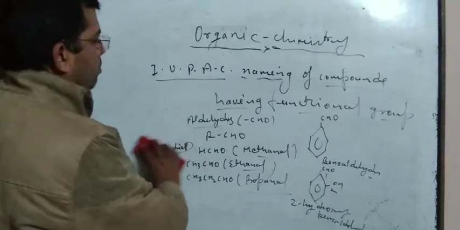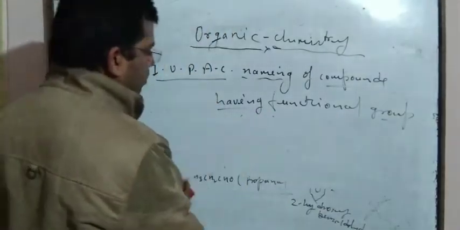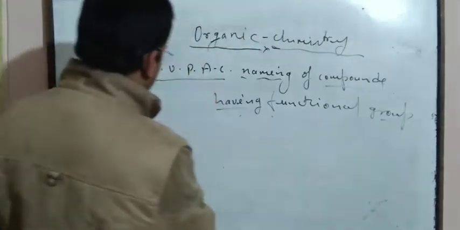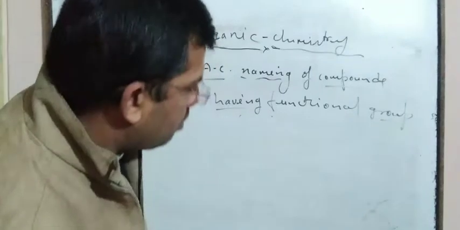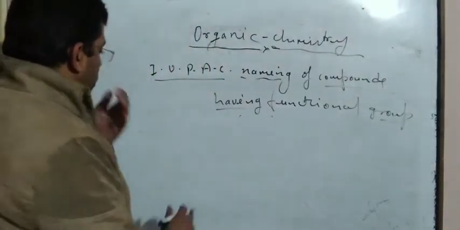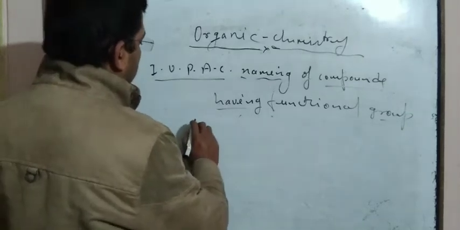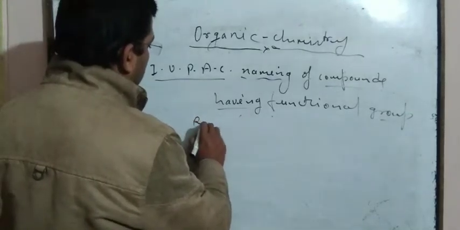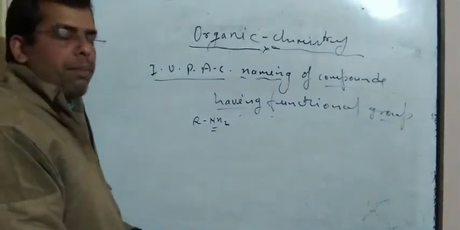Now, if an RNH2 compound is taken, NH2 is used for amine.